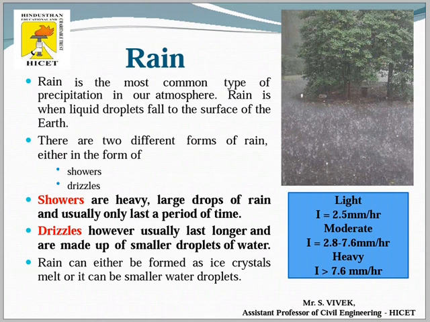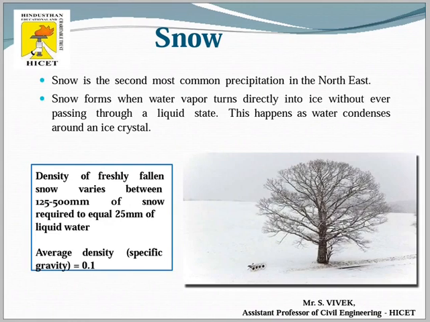You can see here the classification of the intensity of rain: light intensity rainfall is up to 2.5 mm per hour, moderate is 2.8 to 7.6 mm per hour, and heavy is greater than 7.6 mm per hour. And the next one is snow.